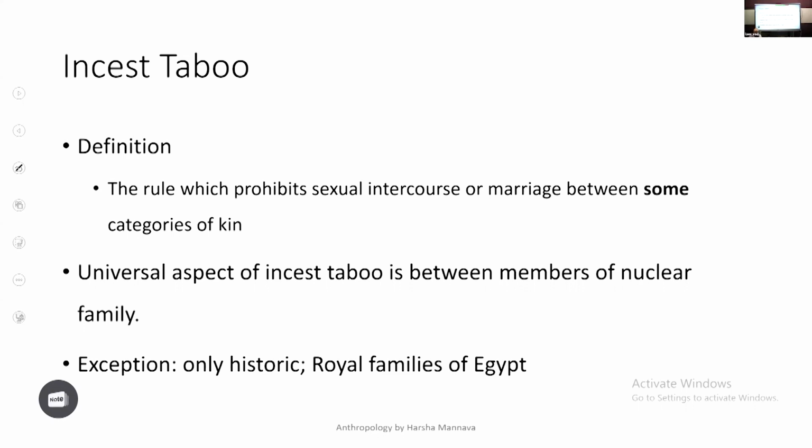It's a rule which prohibits. First, the key word should be rule, because incest taboo is essentially a rule which prohibits sexual intercourse or marriage between some categories of kin. You should use the word some, that is better. And then you talk about to what extent it is universal.